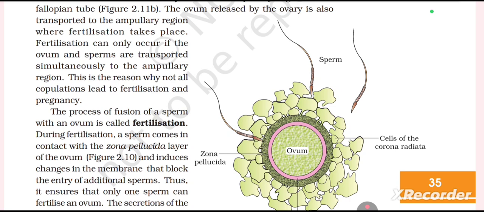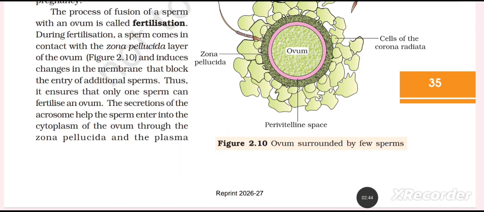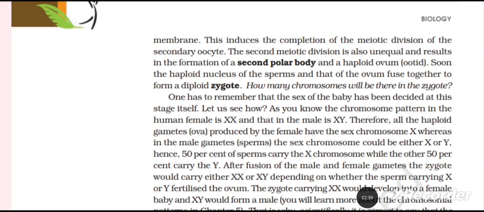The process of fusion of a sperm with an ovum is called fertilization. During fertilization, a sperm comes in contact with the zona pellucida layer of the ovum, figure 2.10, and induces changes in the membrane that block the entry of additional sperms. Thus, it ensures that only one sperm can fertilize an ovum. The secretion of the acrosome helps the sperm enter into the cytoplasm of the ovum through the zona pellucida and the plasma membrane.